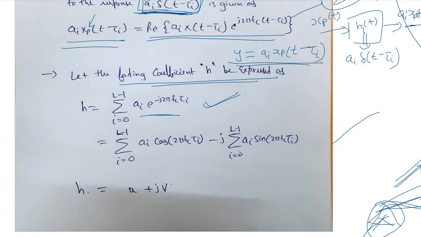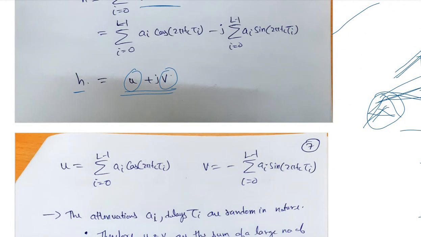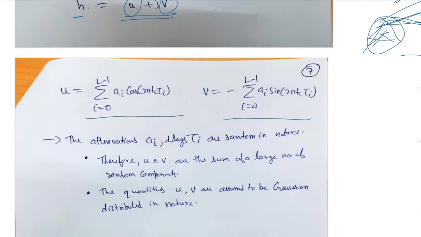So we can easily say that h is nothing but a complex fading coefficient having a real part u and an imaginary part v, right? Here u is the summation of a_i cos 2 pi f_c tau_i, and v is minus the summation of a_i sin 2 pi f_c tau_i, right? Now this is the real part and this is the imaginary part of the complex fading coefficient h.